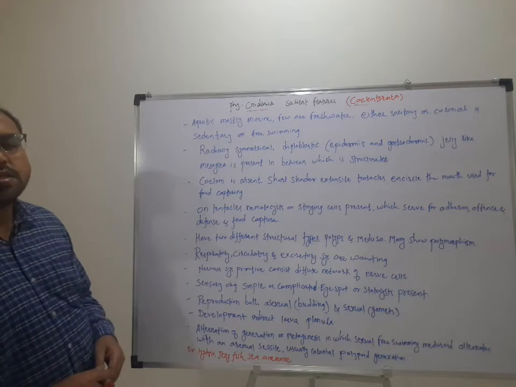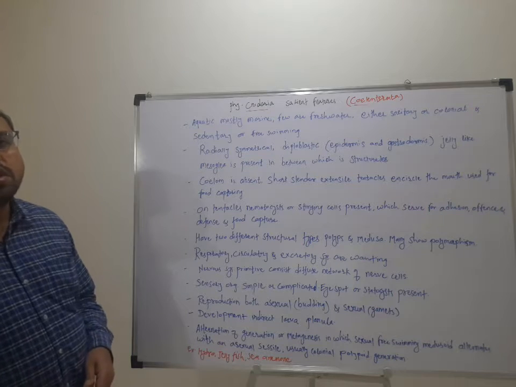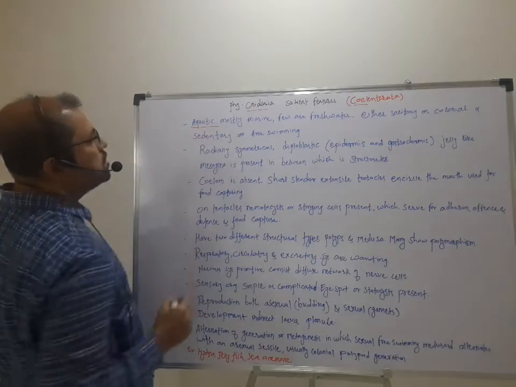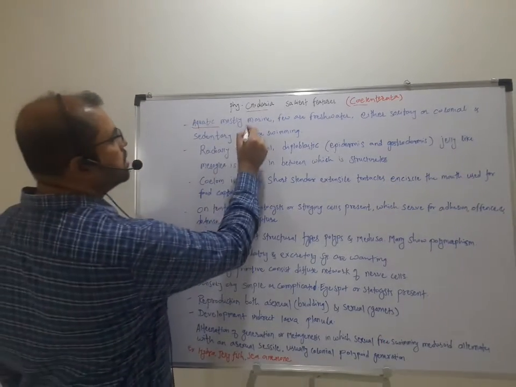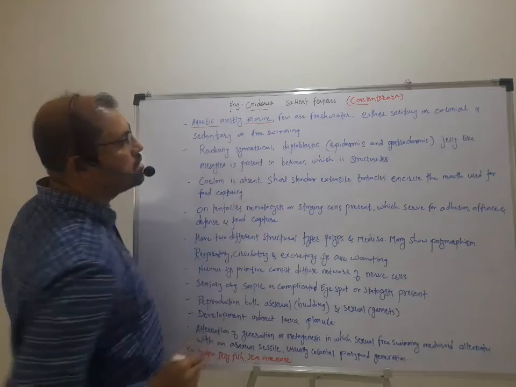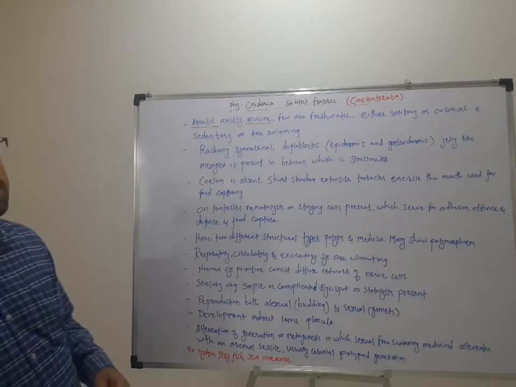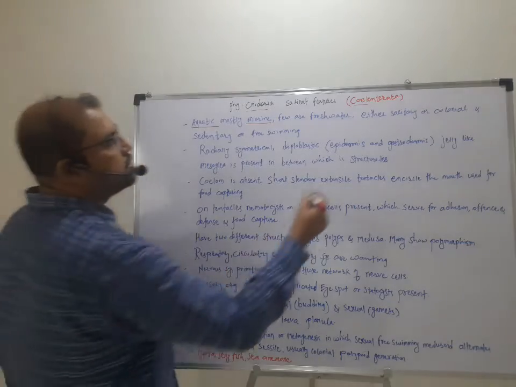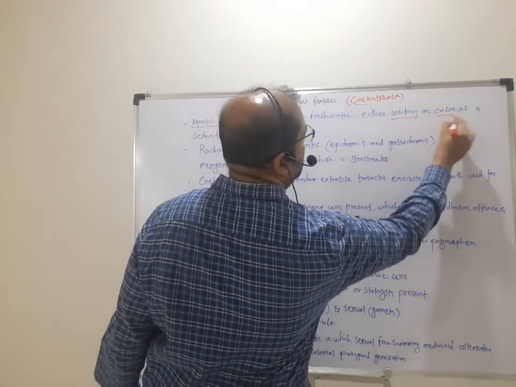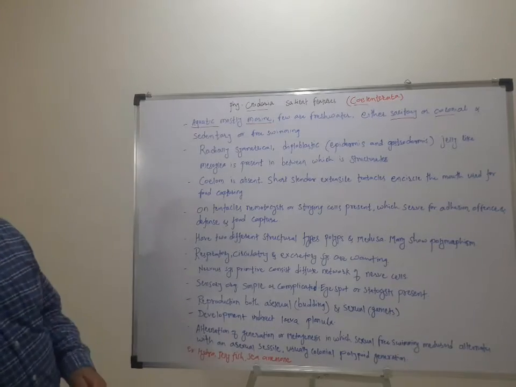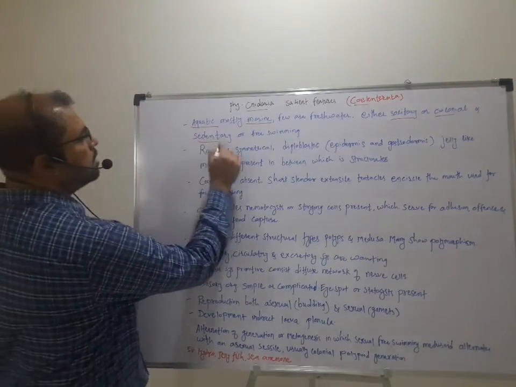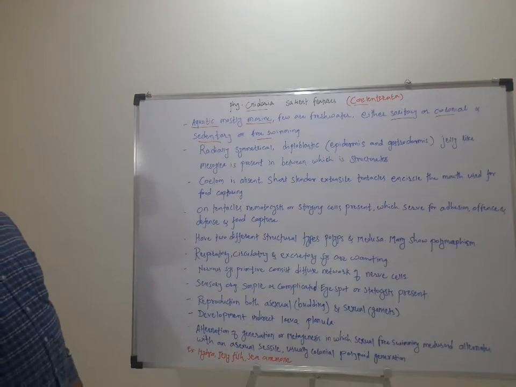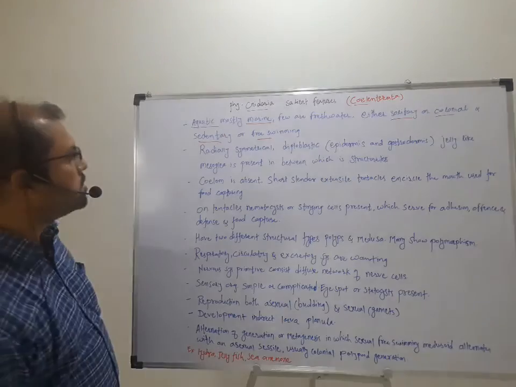These coelenterates are also aquatic, that is, they are found in water. Mostly they are found in marine water and a few are found in fresh water. And they are either solitary or colonial, and they are sedentary or free swimming. So these are the forms of these cnidarians or coelenterates.